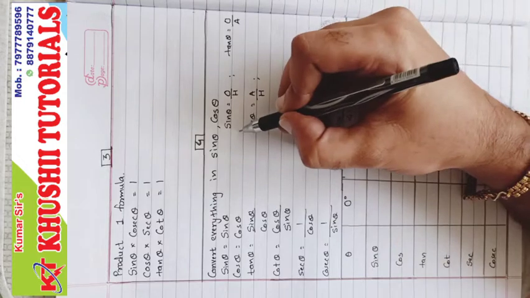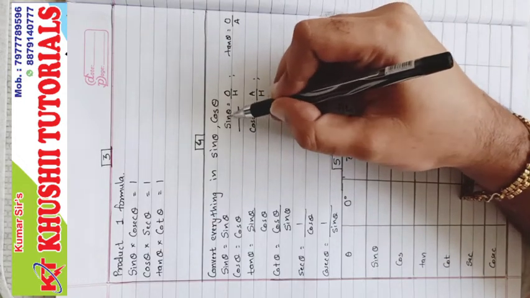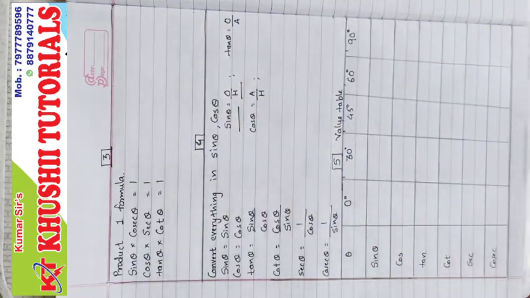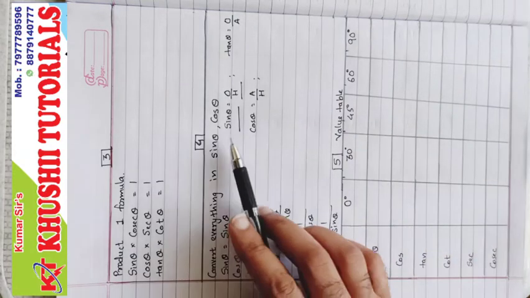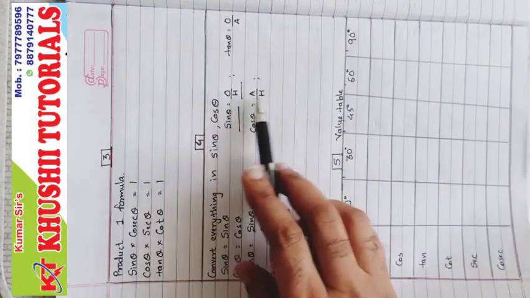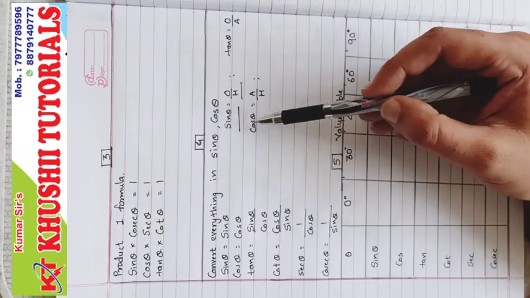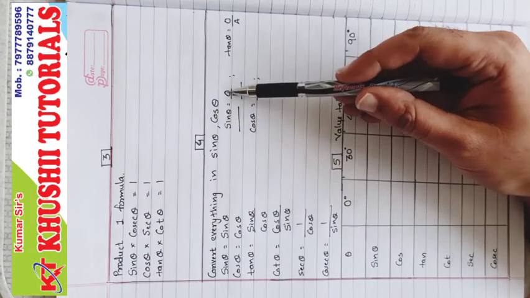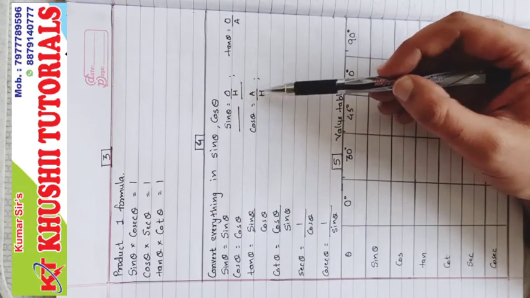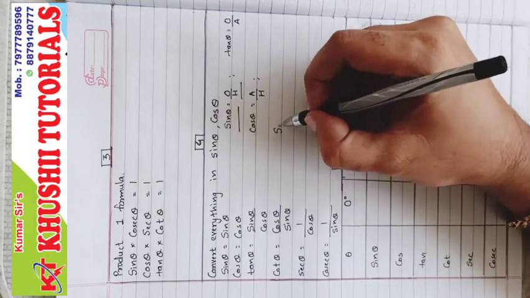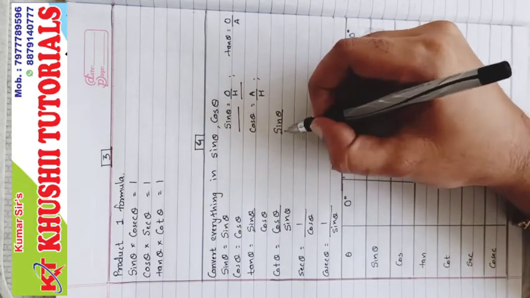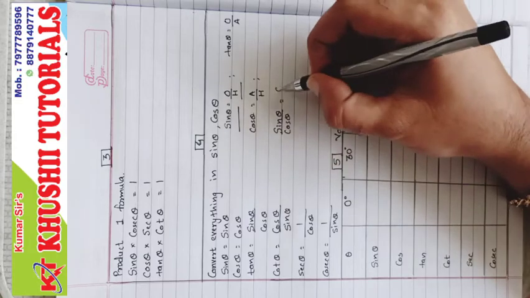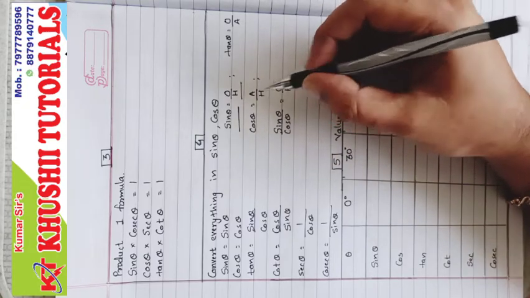Now when you divide first these two, sin upon cos, you have to divide the RHS also. When you divide LHS, left hand side, you have to divide RHS. So we are dividing sin theta upon cos theta, and here O upon H upon A upon H. So we will get sin theta upon cos theta equal to O upon H, right?